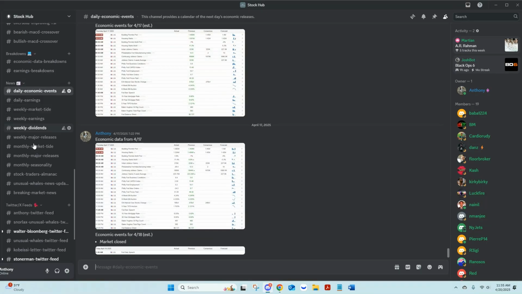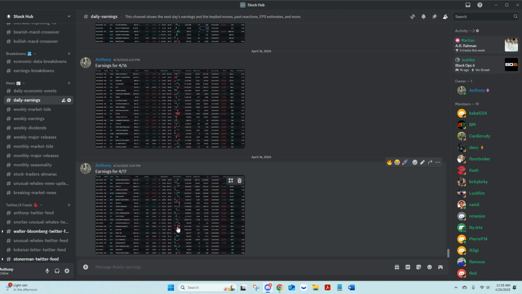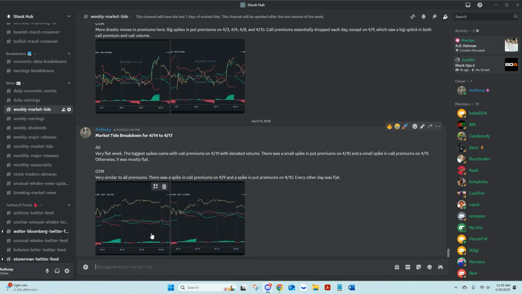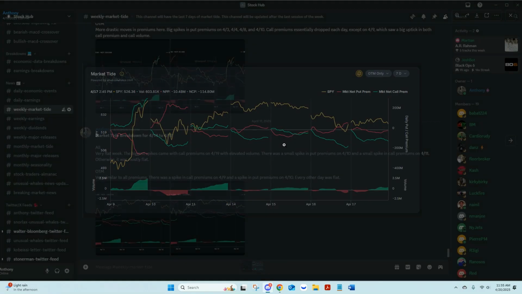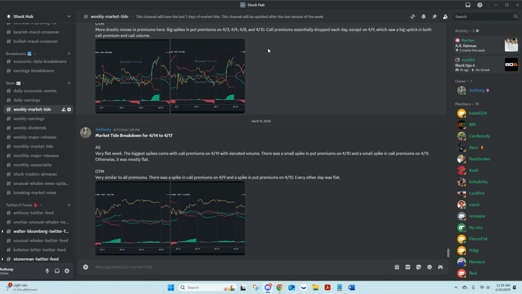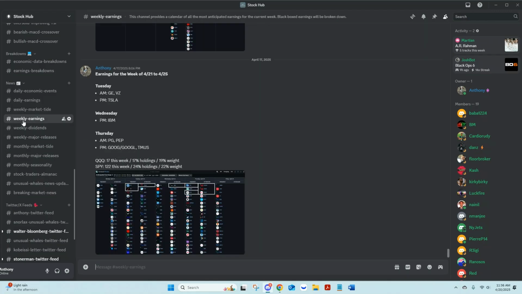So our news area here, our daily economic events will be posted here with the previous day's data as well. Earnings for the next day will be posted in here. Your weekly market tide at the end of the week. Obviously, this wasn't a very exciting week with it being a holiday, but I like to break down what happened in the market tide that week.